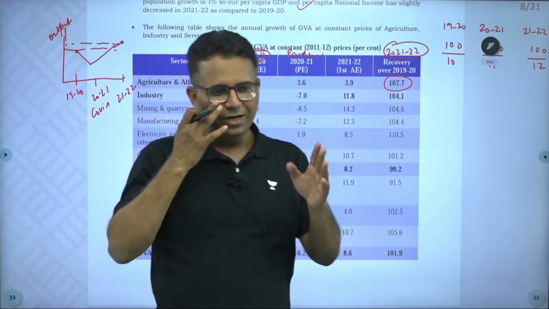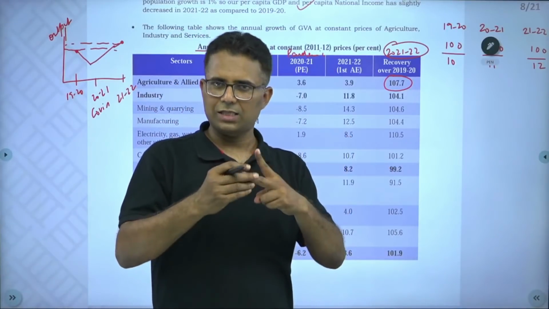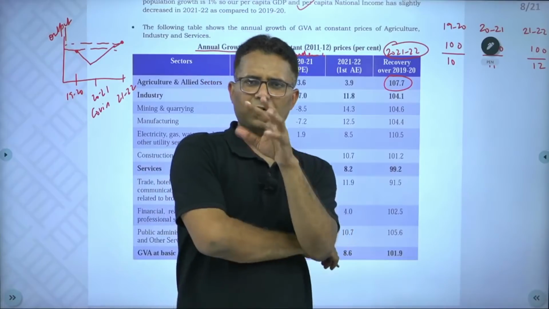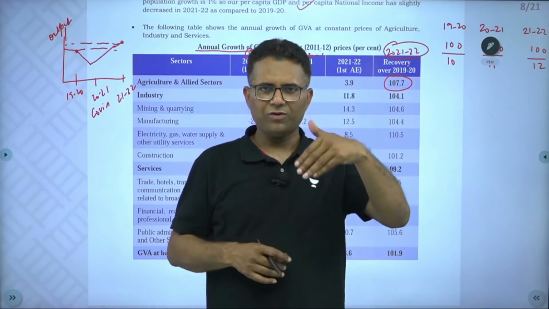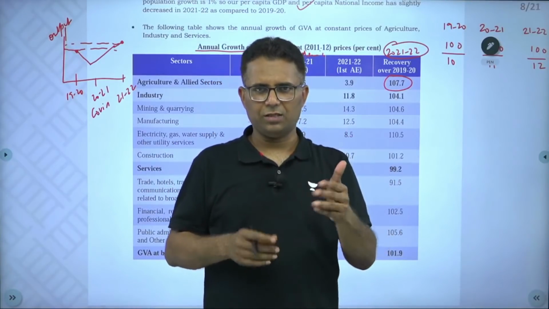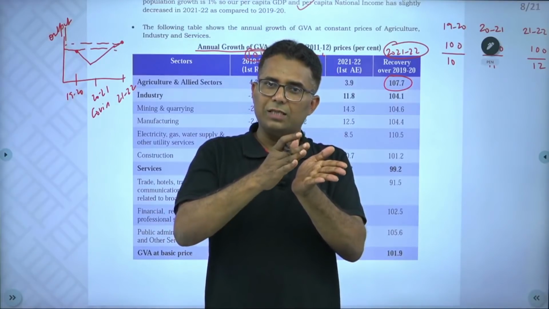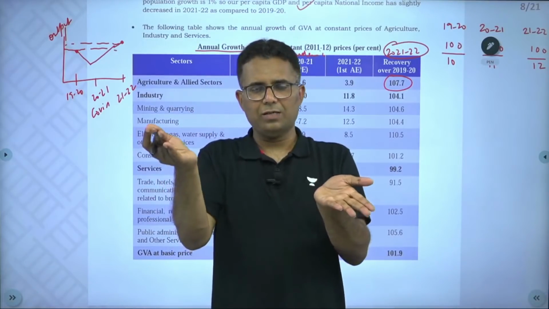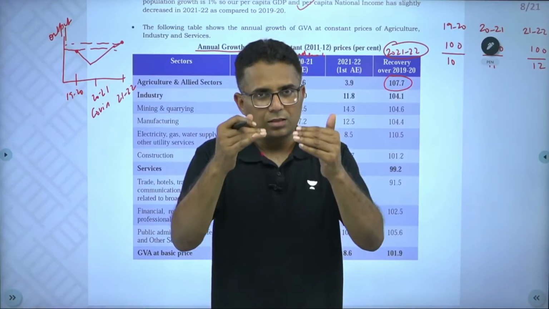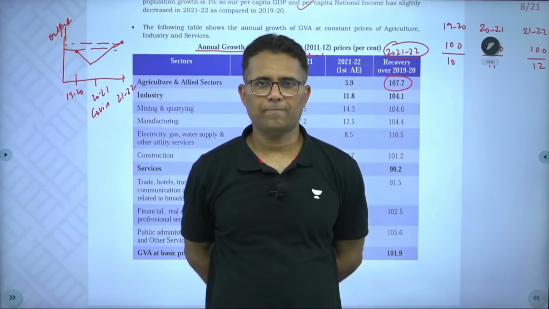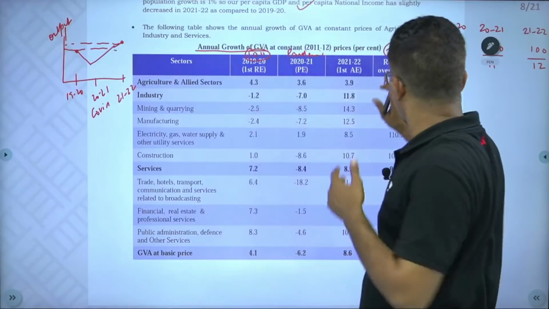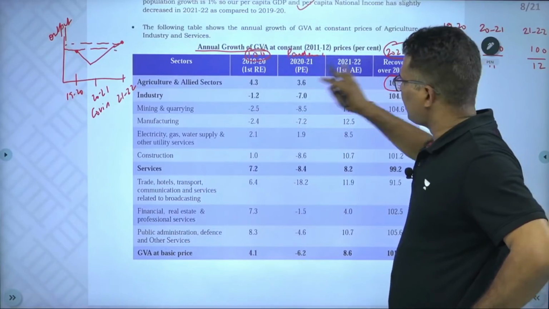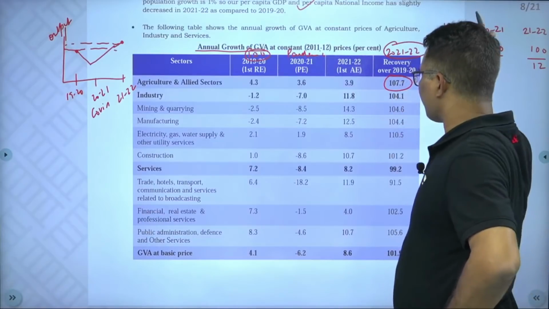We have classified the whole economy into 3 sectors: agriculture, industry and services. You should have an idea of which sector has crossed the pre-pandemic level, and which sector is still below the pre-pandemic level. So in 2021-22, agriculture has crossed the pre-pandemic level.